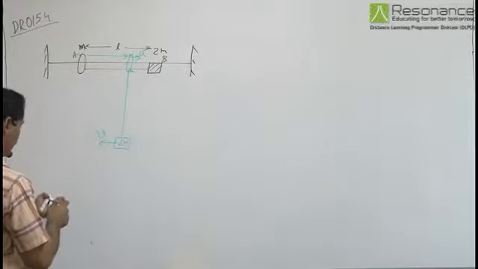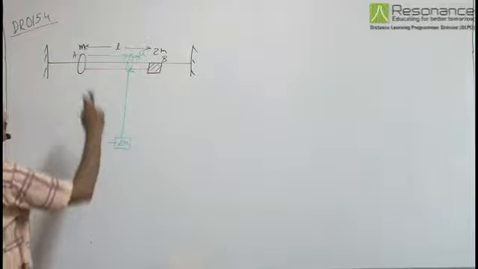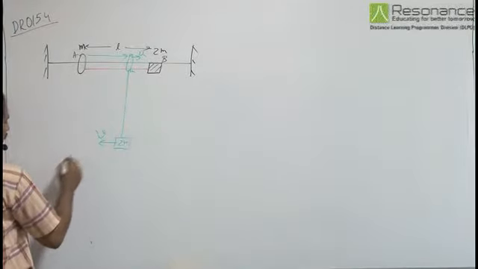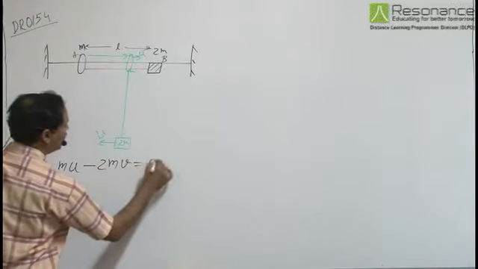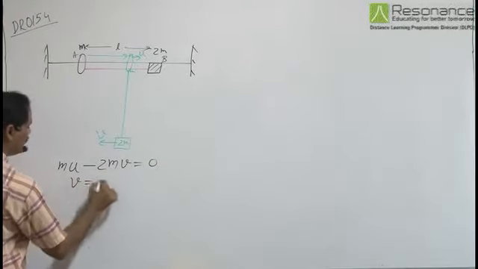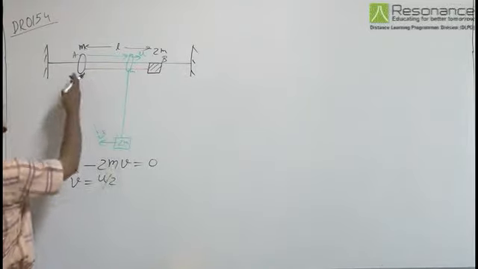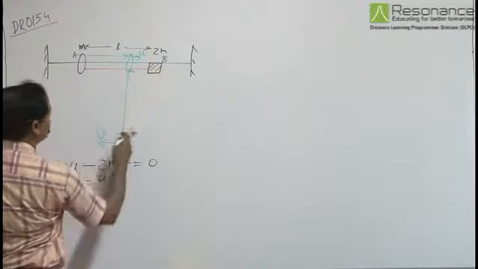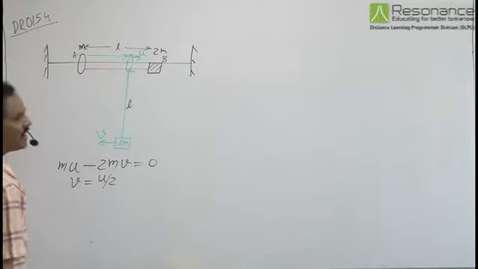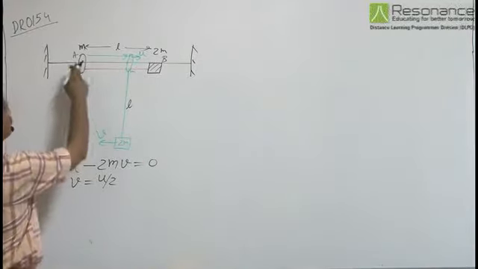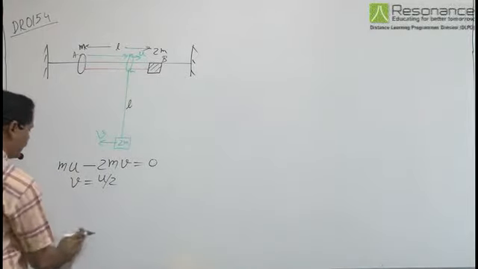Initially when they were released, the momentum was 0, so the final momentum will also be 0. From here we can write mu minus 2mv equals 0, or v equals u by 2. And as the block comes down by a distance L, due to the work done by the gravitational force, both the ring and the block get kinetic energy.